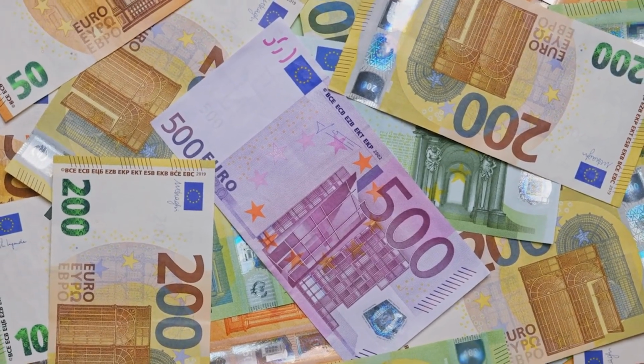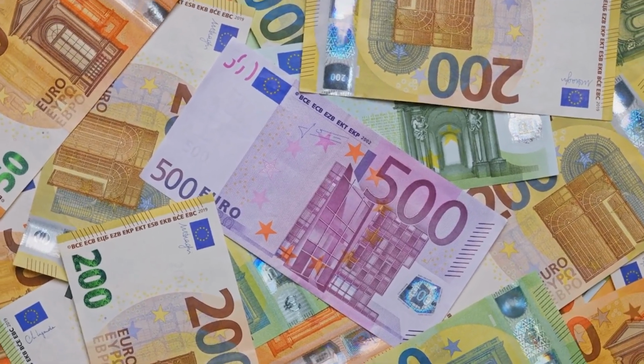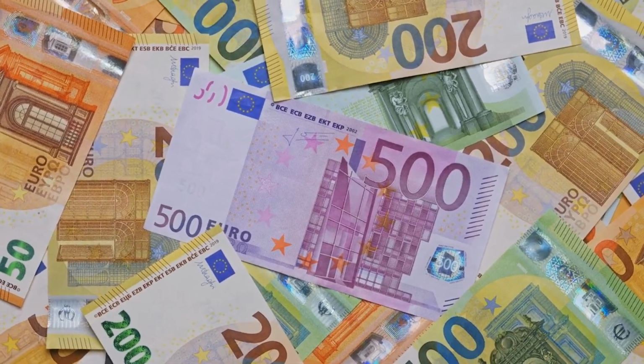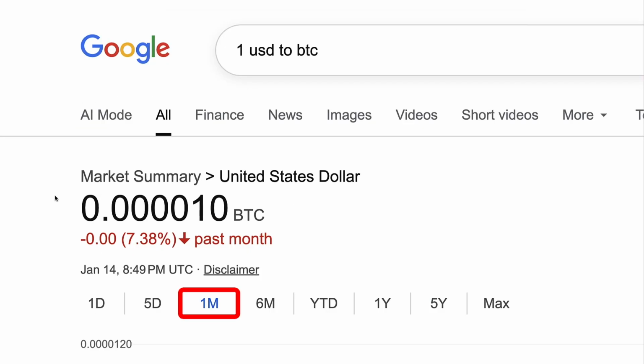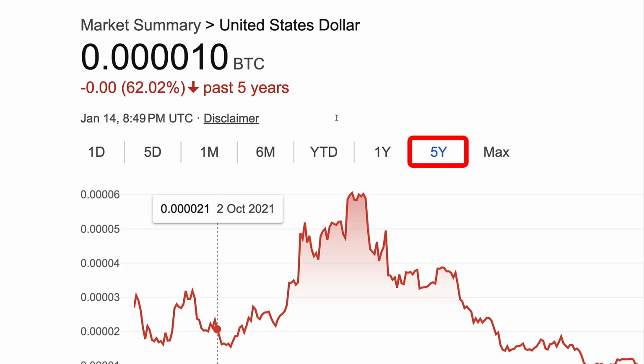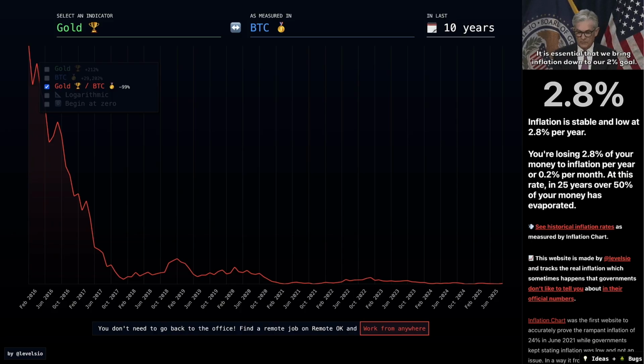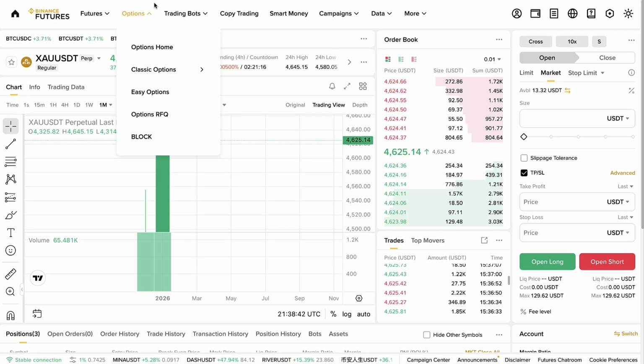And of course, if we talk about Forex, so fiat currencies, dollar, euro, other ones, you can see here the chart. In the last one day, dollar has lost more than 2% of its value against Bitcoin. Then in the last 1 month, US dollar lost more than 7% of its value against Bitcoin. In the last 5 years, US dollar lost more than 62% of its value against Bitcoin, and even more in the long term. So this is something you must understand when it comes to trading these assets.